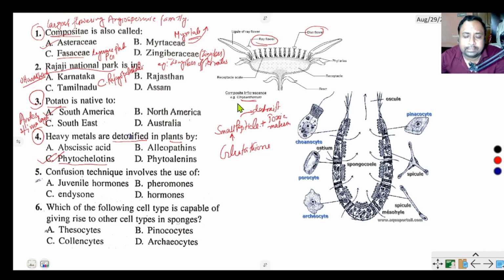Toxic material enters into the plant through ABC transporters. Different toxic materials present in the soil enter into the plant through ABC transporters. ABC means ATP binding cassette transporter. Then it binds to the phytochelatin compounds, that is a small peptide, and is detoxified. Phytochelatin is a small peptide produced from glutathione. Okay, the other options I will also explain.